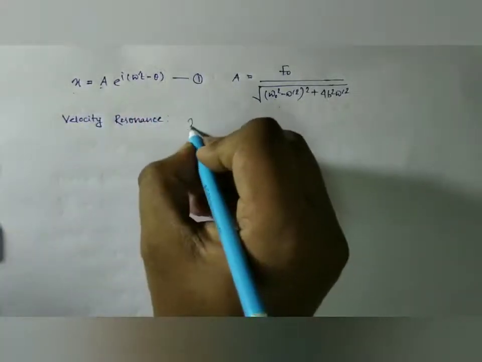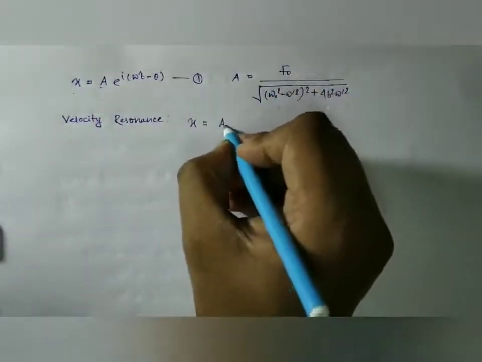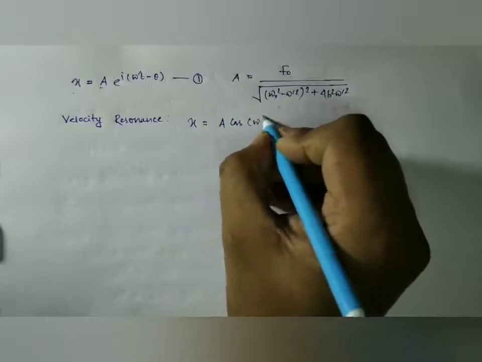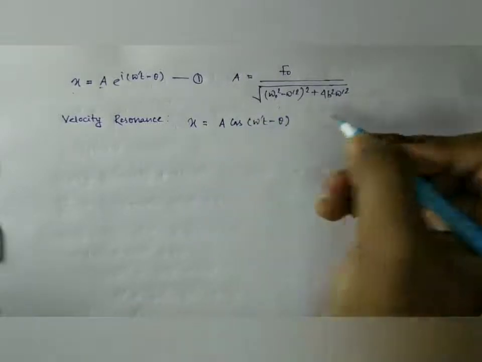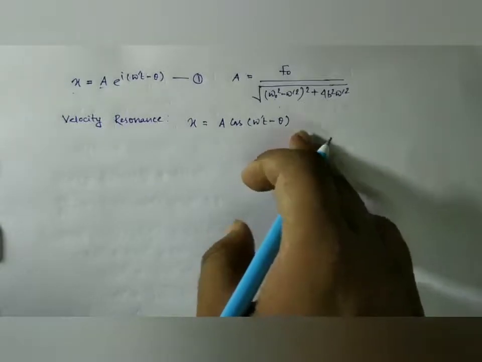Suppose we are taking x as it is. If we take the real part, it will be a cos of omega prime t minus theta. Suppose the external periodic force is of cosine nature.